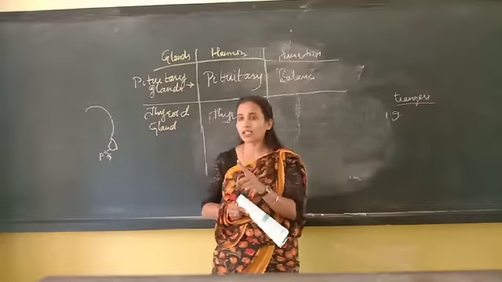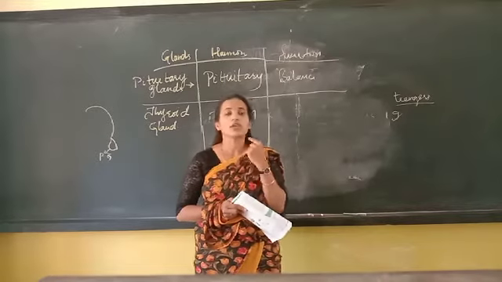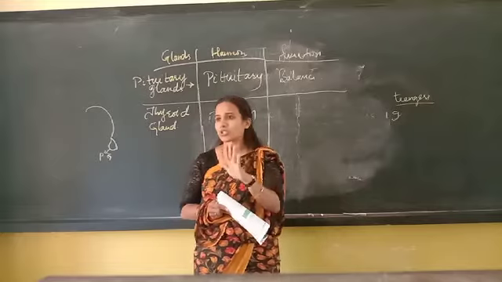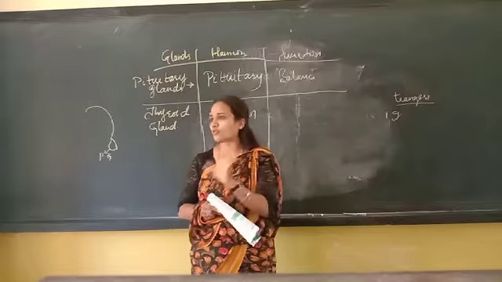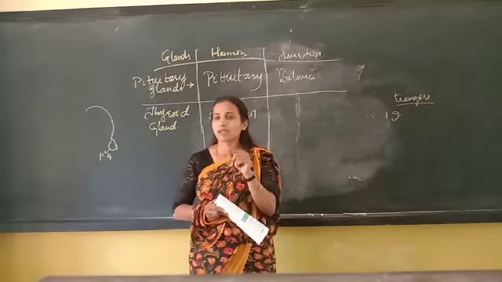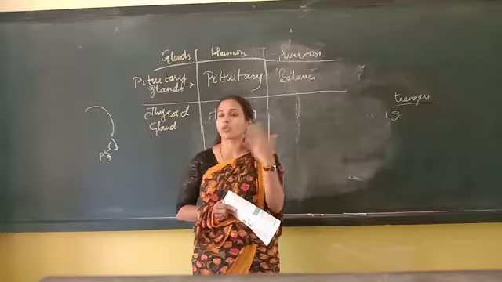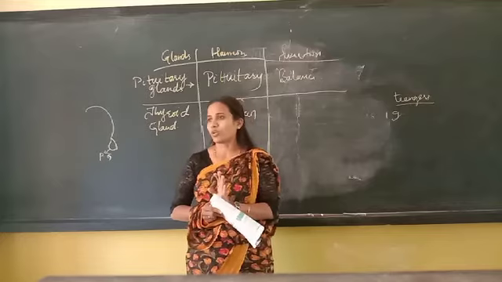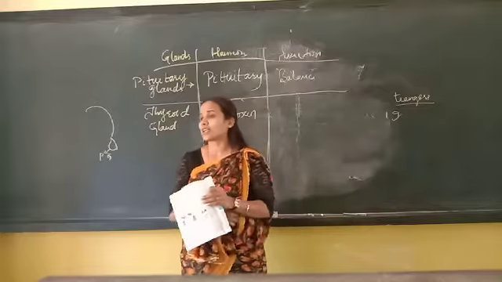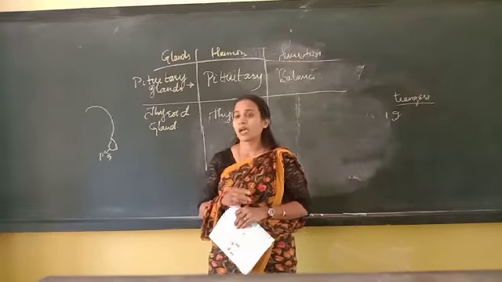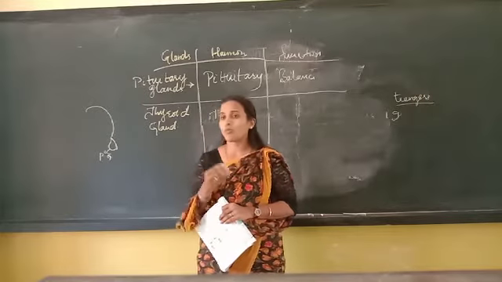If that gland produces the correct amount of thyroxine hormone, then we will be normal, a human being who doesn't carry any disease. If there is an imbalance, like thyroxine hormone being produced in more quantity, then we get a disease called hyperthyroidism. Hyperthyroid means more thyroid, more secretion of hormones.